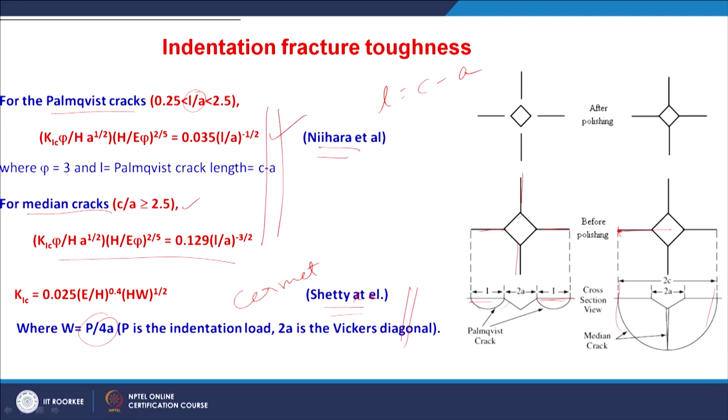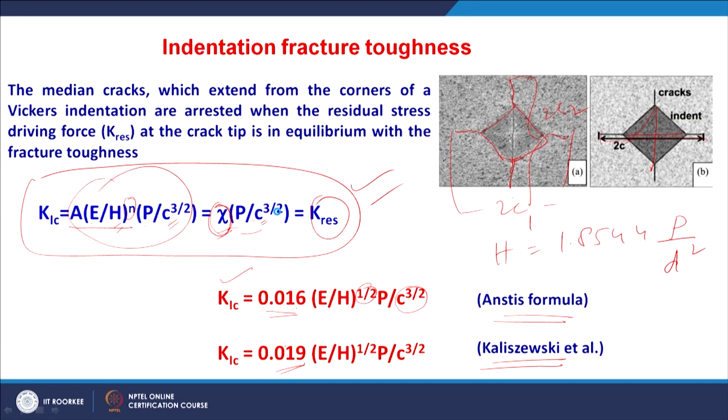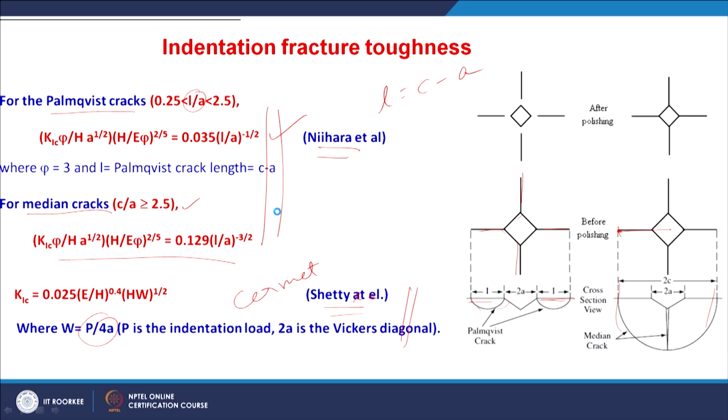So, this Shetty formula is generally applied for the Cermet materials, right, where these are generally used for different ceramics and ceramic composite materials. So, we must note down that the fracture toughness measured by the indentation method is less reliable, right. First of all, it is less reliable. The fracture toughness data is less reliable, but it is generally used frequently.